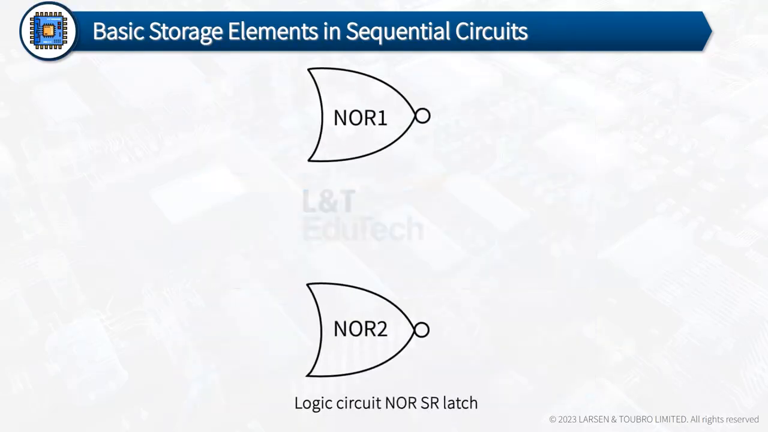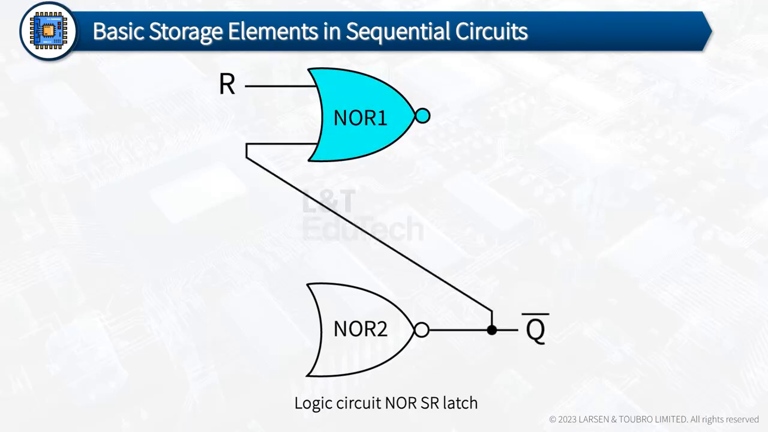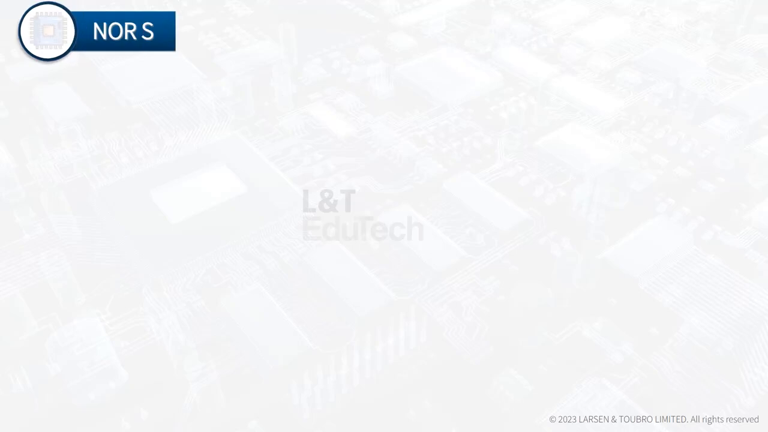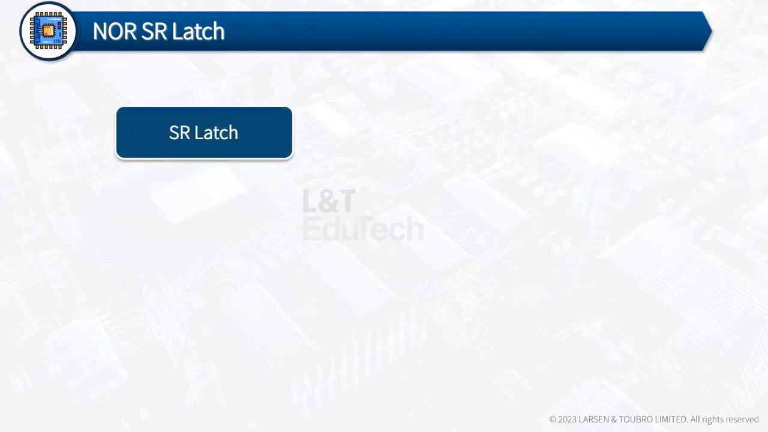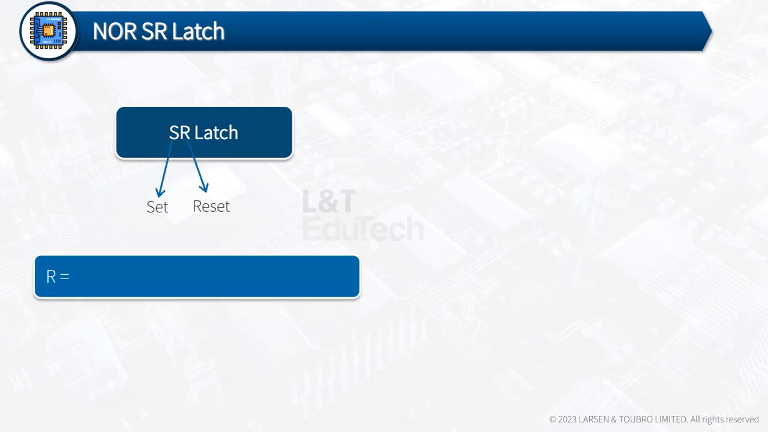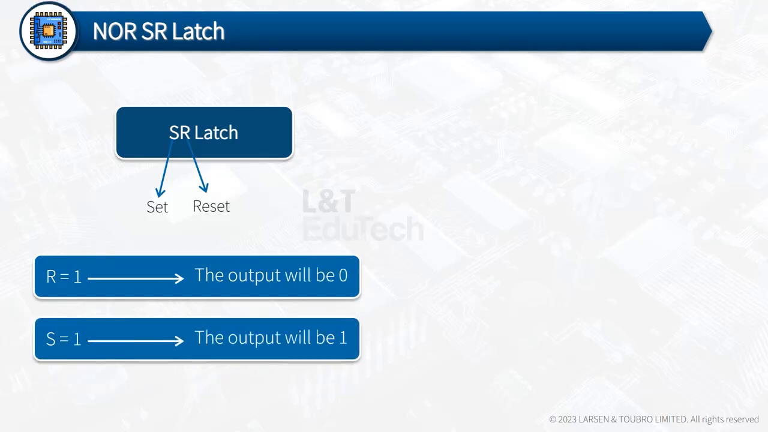The logic circuit shows an SR latch using NOR gates, where one input to the NOR 1 gate is R and another input is Q bar. Similarly, the NOR 2 gate has one input as S and another as Q. The operation of the NOR SR latch is as follows. From the name of the latch, S represents set and R represents reset. If R is 1, the output will be 0. If S is 1, the output will be 1.